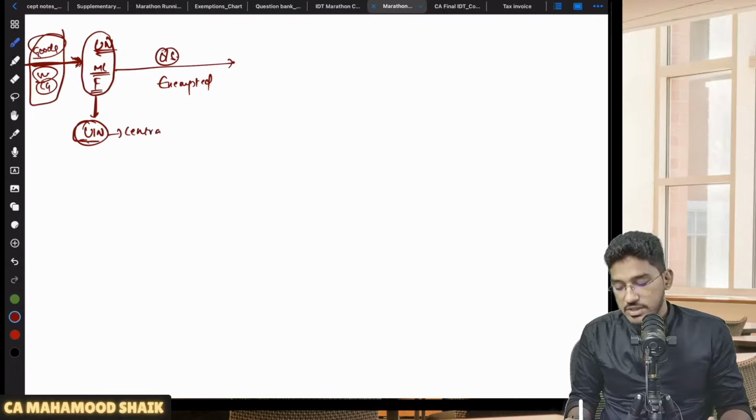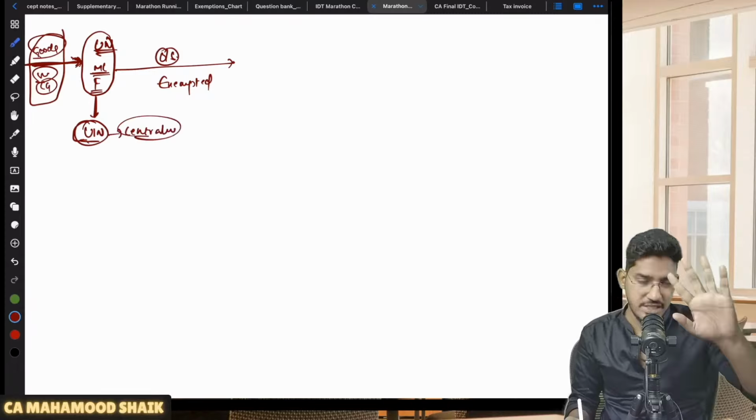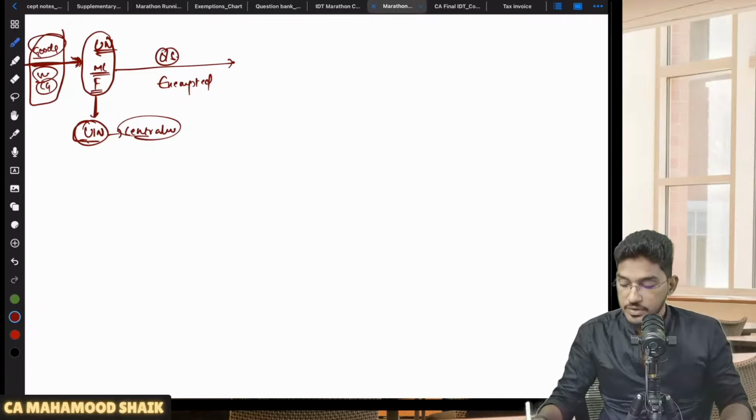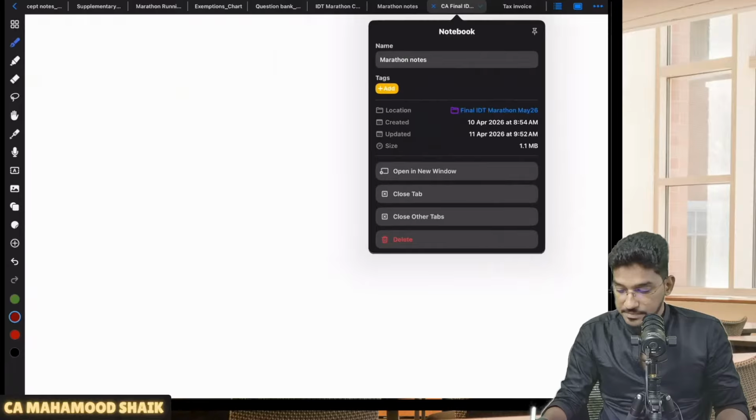Okay, so for that they will give UIN, and this is centralized. This is not like GST, which is a state-wise registration. UIN registration will be centralized registration. It will be at one place. If you have taken registration, that will be valid all over India. So UIN registration is centralized.